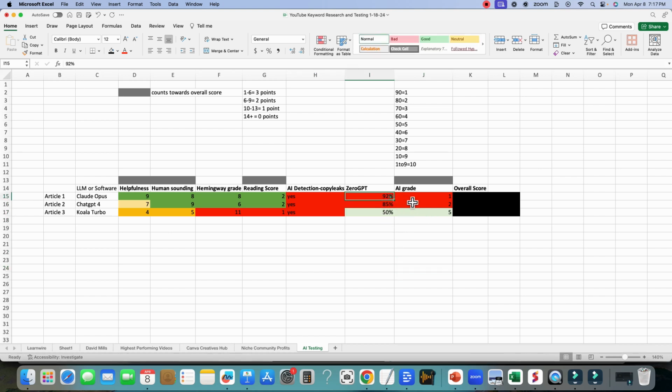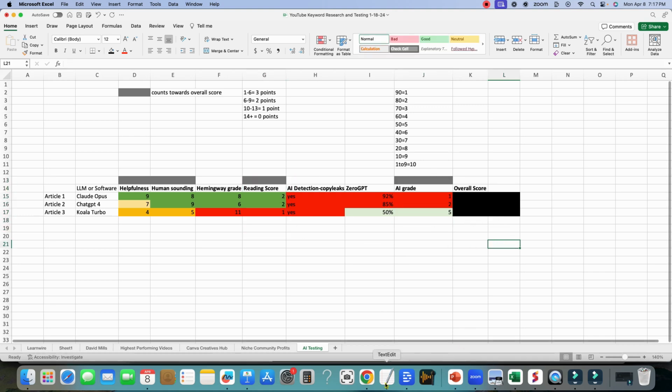And you can see the 92, you get the least amount of points. Then at 80, in the 80s, you get 2 points. In the 50s, you get 5 points. You kind of get the gist. The more points right here, the better, right? And so these are the keys on how I'm adding up to get an overall score.